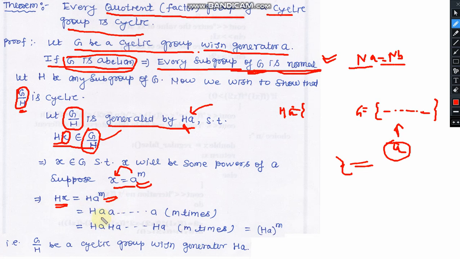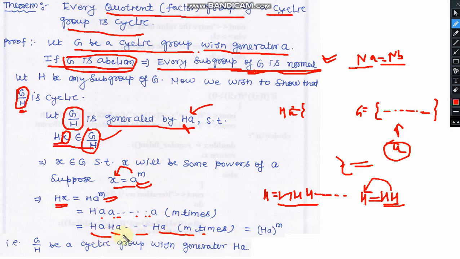Here a to the power m is nothing but the m-time multiplication of a, and we have written it in this style. As per the definition of normal subgroups, HH equals H, and you can multiply it any number of times, the resultant will always be H. In previous lectures we have already used that HH equals H. If you multiply it 2 times, it returns H. If you multiply it 3 times, it returns H. So this H can be written m times, and here we are applying the commutative property, so it returns as Ha, and so on.